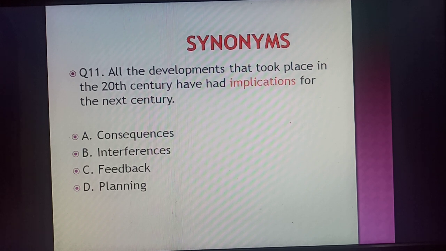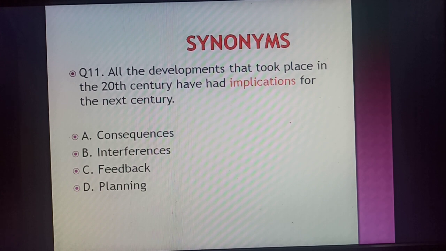The very first word that comes here is implication. The meaning of implication is consequences, from the options. Now let's go through the sentence. All the developments that took place in the 20th century have had implications for the next century. It means the developments which took place in the 20th century, their consequences are seen in the next century. So the synonym is consequences.